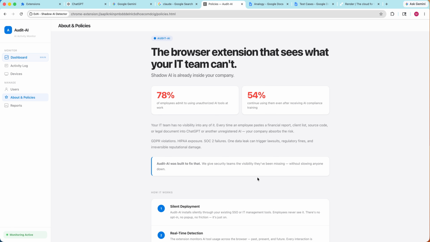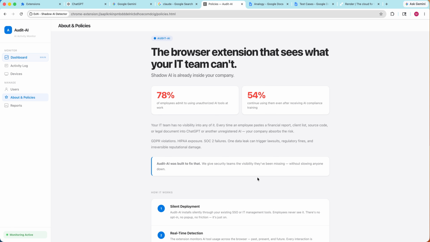So let's go straight into what the issue is. 78% of employees admit to using unauthorized AI tools at work, otherwise known as shadow AI tools. And 54% of these employees continue to use them even after receiving AI compliance training. The problem is that IT teams do not have any visibility of any of this.